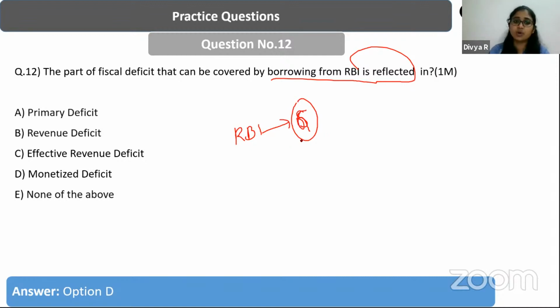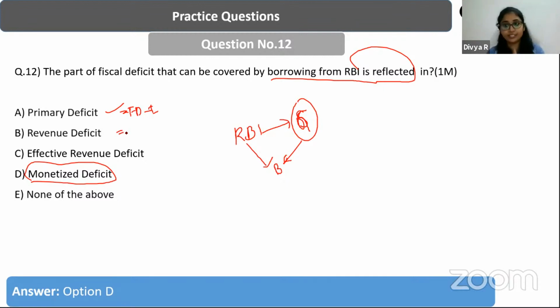So what generally happens in monetized deficit is that the government issues its bonds, RBI purchases the bonds of the government, and it finances the government for meeting its deficit. This is called monetized deficit, right? The other deficits are primary deficit. What is primary deficit? When we subtract the interest payments from the fiscal deficit, it is called primary deficit. And then we have revenue deficit. That means revenue expenditure minus revenue receipts gives us revenue deficit.